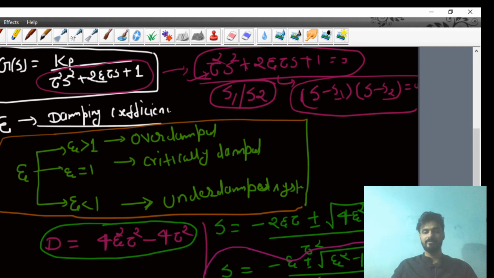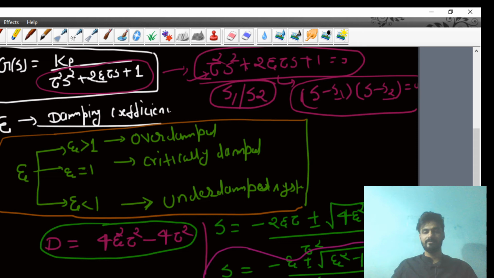It's very important here. Now try to understand which types of questions are going to be asked from you in the GATE examination. So from here you can get S1 equal to minus zeta plus root over zeta square minus 1 upon tau, and S2 equal to minus zeta minus root over zeta square minus 1 upon tau.